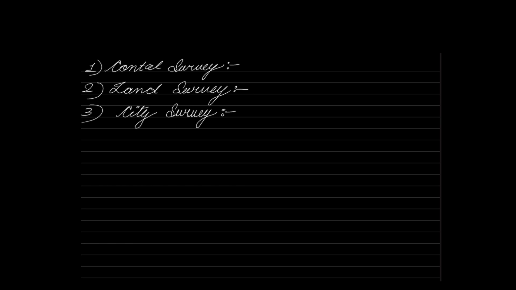At the same time, if I'm asking you to build a rail network, how will you take the rail network? Obviously to the center of the city, because it requires maximum connectivity. So how should the layout of this rail network be? How should the layout for the airport be? All of this comes under city surveys. Apart from this, the sewage systems, the road networks, everything comes under city surveys.